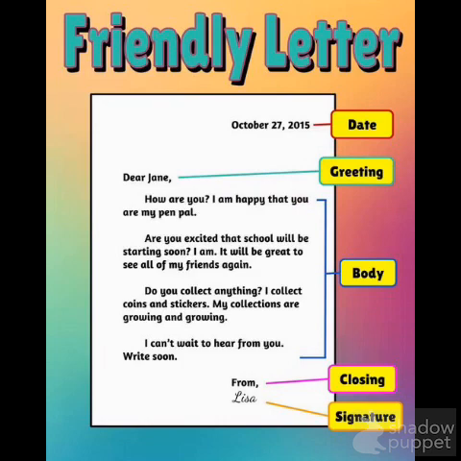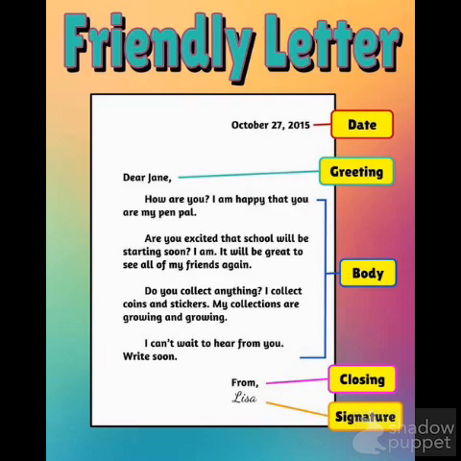The fourth part of the friendly letter is called the closing, and that's where you could sign it love if it was somebody that you knew really well, or if you're writing to a friend, you could say your friend. And you notice that the first word of the closing must be capitalized, and also there is a comma after the last word in your closing.